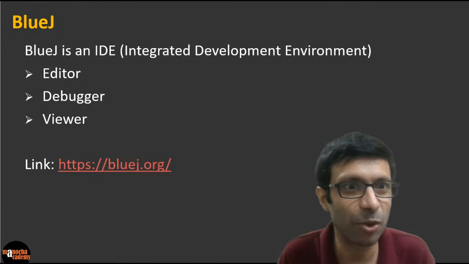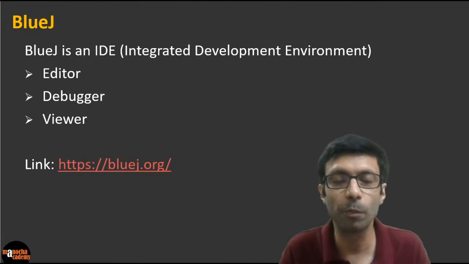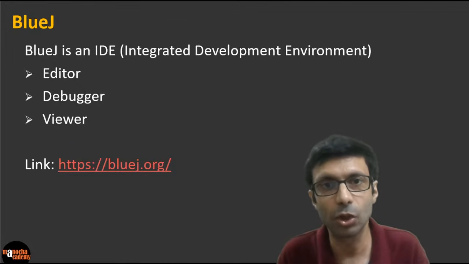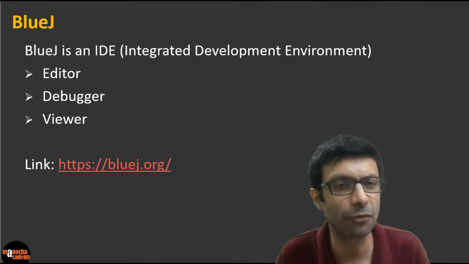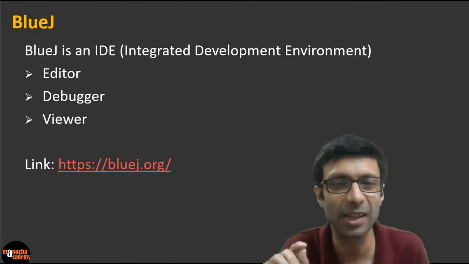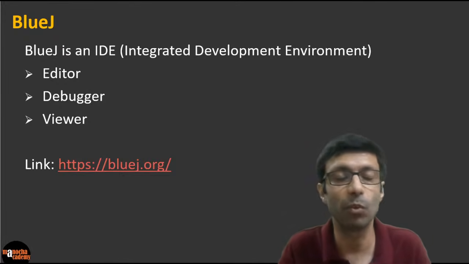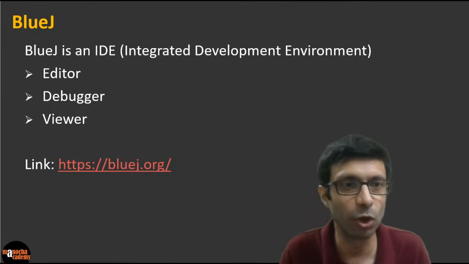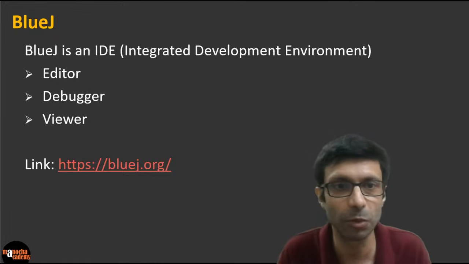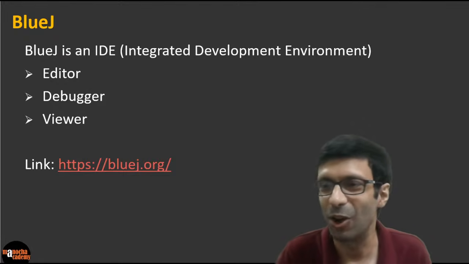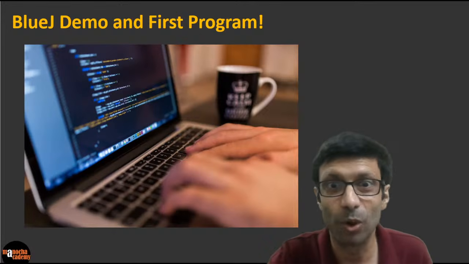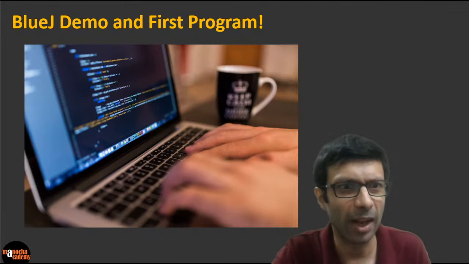Okay, so guys, are you excited? Where to download Java? Some of you are asking. Once you download BlueJ, it downloads the software and the Java libraries and stuff, so you're good to go. You just have to download it for your machine, whether it's a Mac or a Windows machine. I'm using a Windows machine. I've downloaded BlueJ, and you just have to go to this website, bluej.org. All right. So are you ready for the BlueJ demo, and are you ready to write your first program?